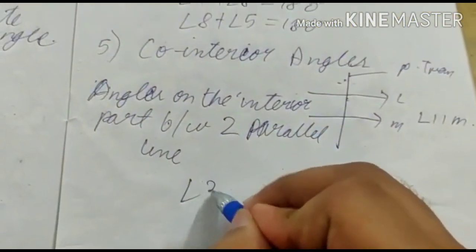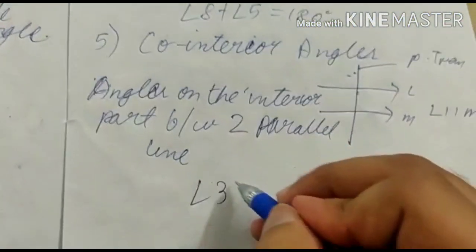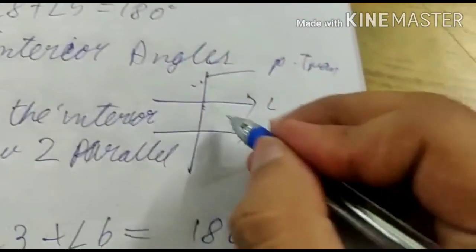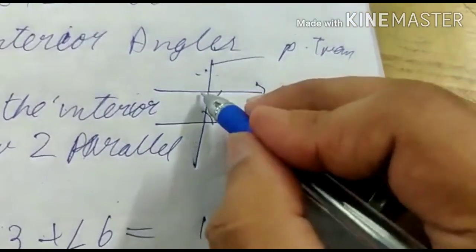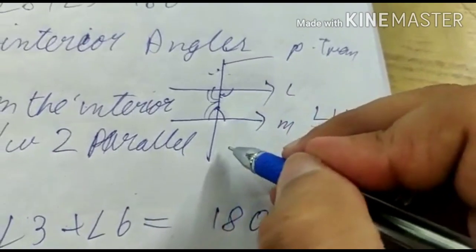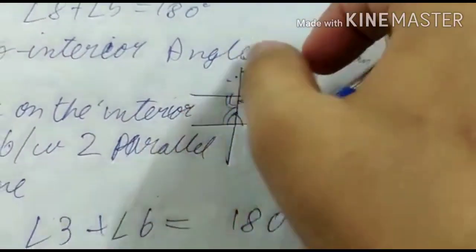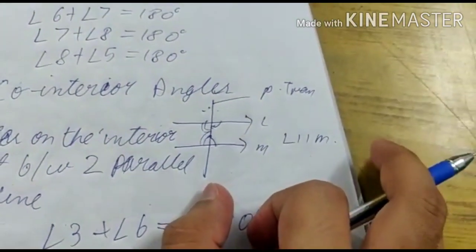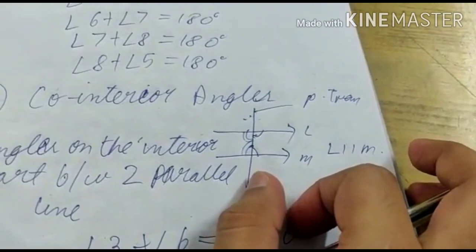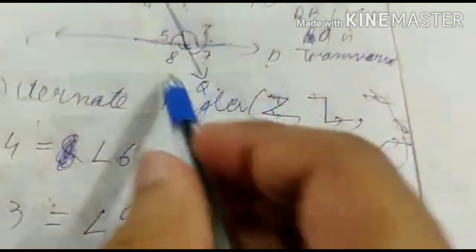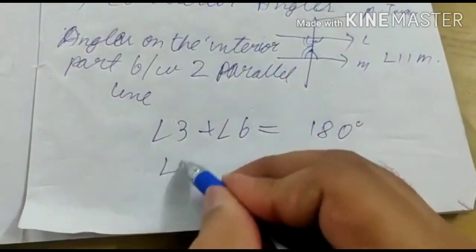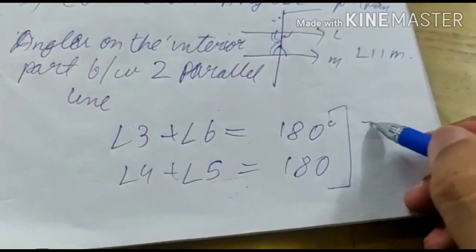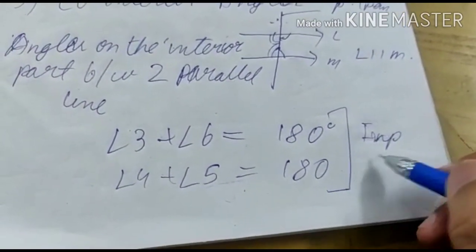So angle 3 plus angle 6 is 180 degrees. Look here, these and these are co-interior, this and this are co-interior. They lie on the same parallel lines cut by the same transversal. Look, this is the same straight transversal. This transversal isn't divided into two parts. Okay, and here 4 and 5. Angle 4 plus angle 5 equals 180 degrees. Just remember this property. This is a very important property.